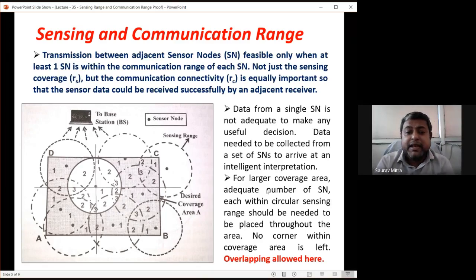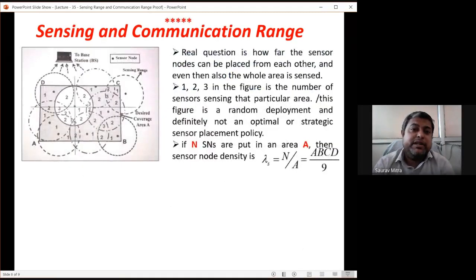This is a very important thing. No corner, not even a single corner, not any area within the sensing area should be left unsensed. Overlapping is allowed, but we should avoid too much overlapping, because the more the overlapping, the more energy is wasted to sense the area. In that case, we are unnecessarily reducing the network lifetime. So redundancy must be avoided. Now the same diagram is shown here.